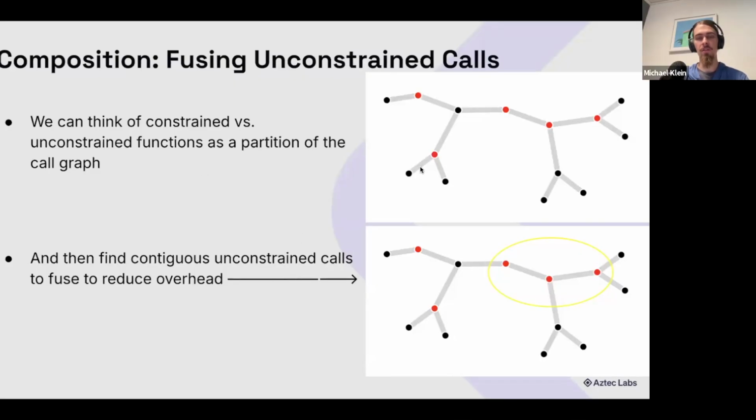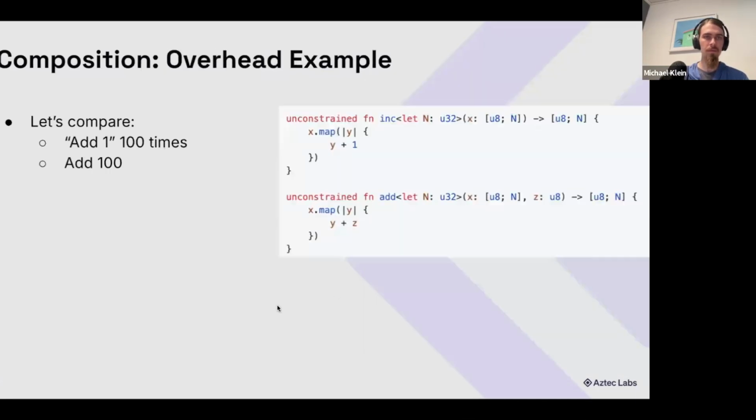We can think of the constrained and unconstrained as a partition of the call graph. Here I have the black nodes as the constrained final checks, and the red nodes are the unconstrained. The idea is that if we find a large group of unconstrained calls that are all contiguous, each one calling the next, we may be able to fuse those together and combine assumptions to reduce our overhead.